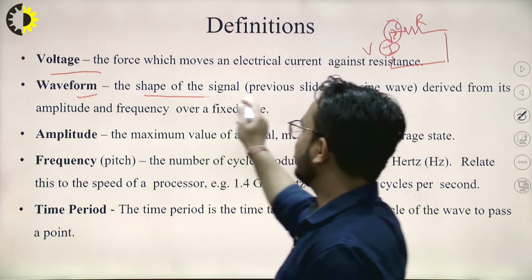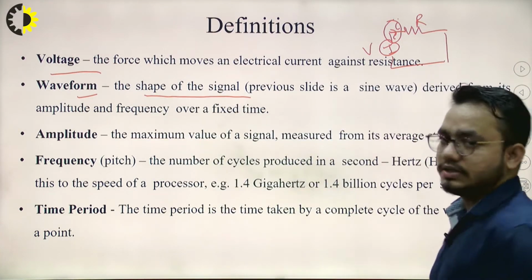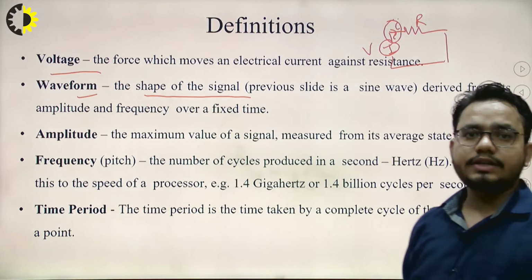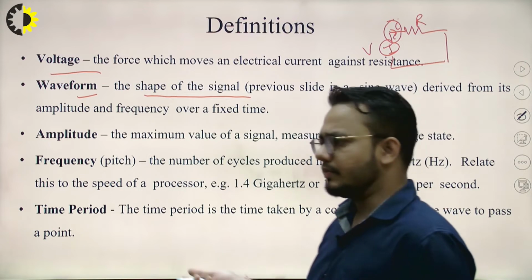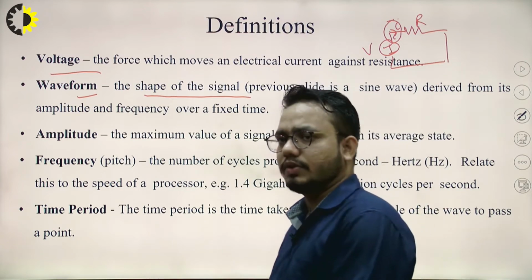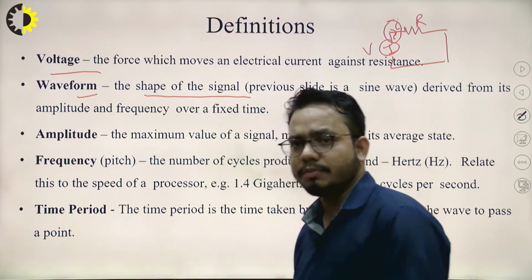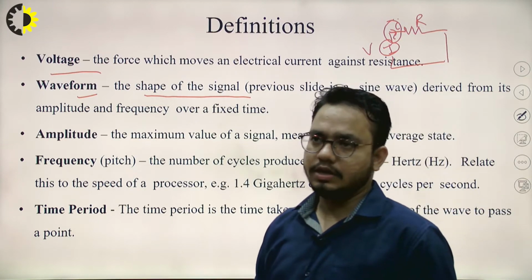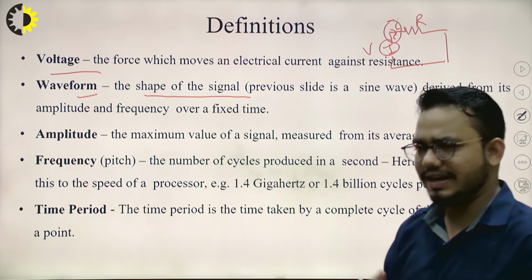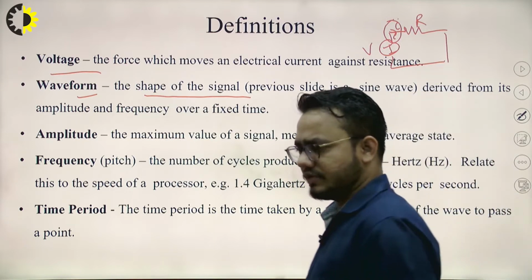So the shape of this signal, in the previous slide a sinusoidal signal was shown, is derived from the amplitude and the frequency of the signal. We have already talked about amplitude and frequency, and time, in the previous slide. Basically, if we are talking about the time, we are ultimately talking about the frequency only. So they actually follow a reverse relationship.